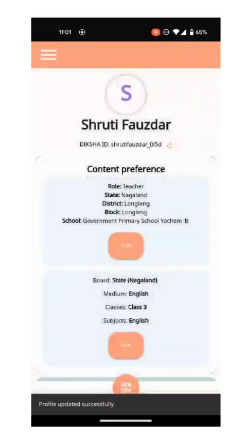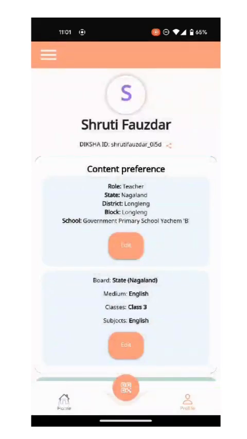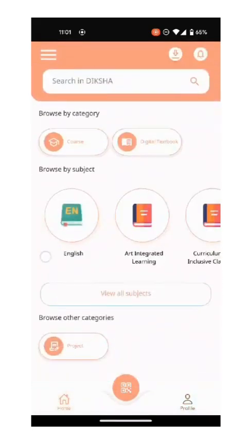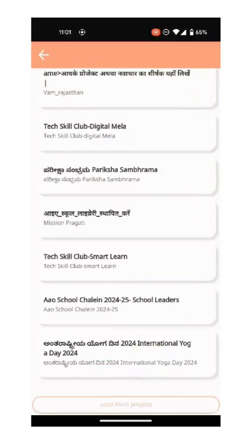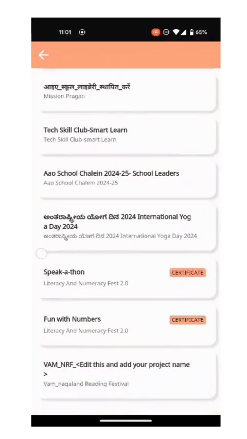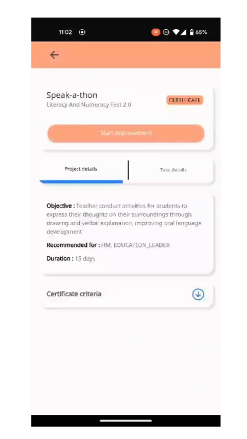Once your profile is updated successfully, you will go to Home, and once you scroll down, you will see a tab called Projects. When you click on this, you will be able to find the literacy and numeracy projects right in front of you. Here you will be able to see Speakathon projects, which is the literacy teachers project, Fun with Numbers, which is the numeracy teacher project. When you click on Speakathon, you will be able to click on Start Improvement and start your project. Thank you.